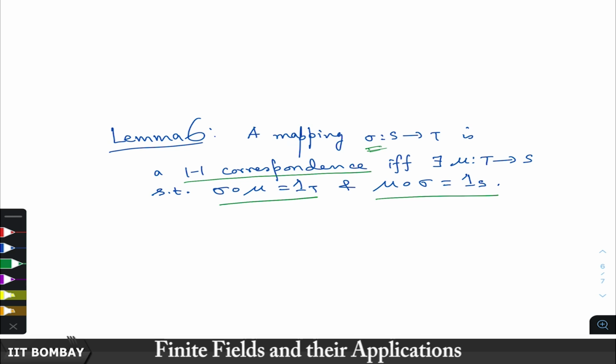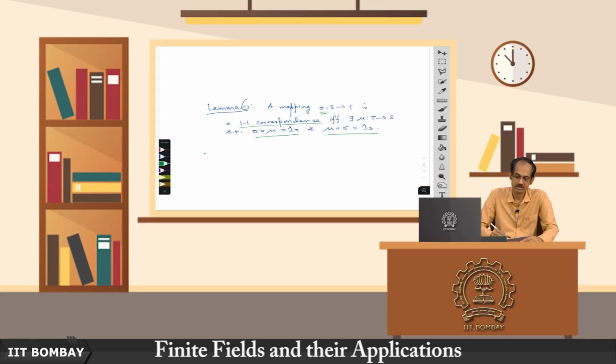Now, this is also easy to see, because it is a one-to-one correspondence. Every element here is mapped to exactly one element in T, and no other element is also mapped to it.